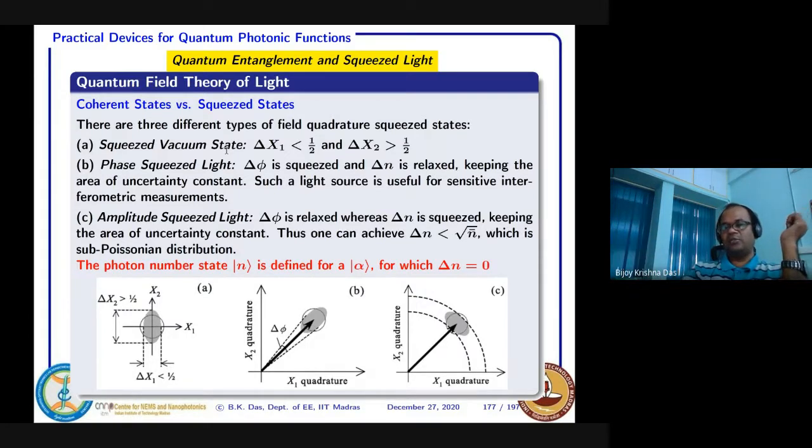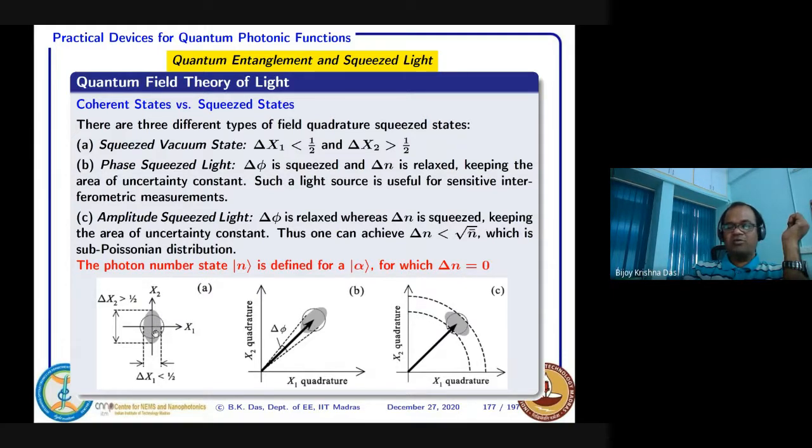That is your zero point energy, right? That type of thing you can express in your field quadratures x1 and x2. Because there is no field strength, no energy, your uncertainty quadrature delta x1 delta x2 will be within this circle.